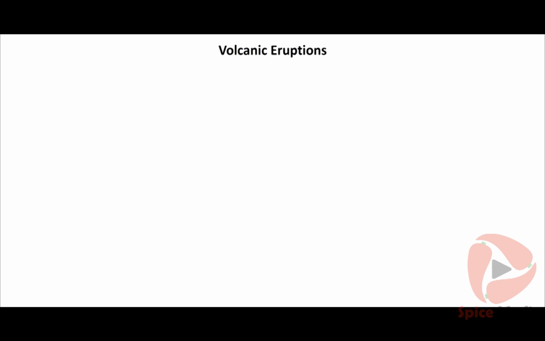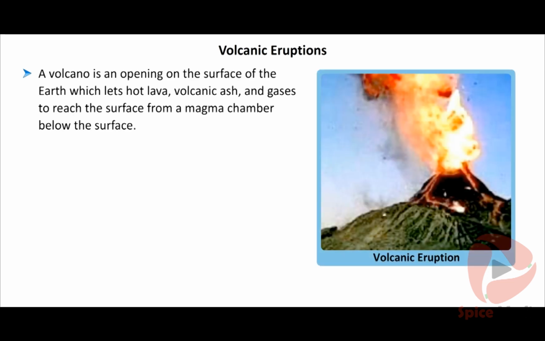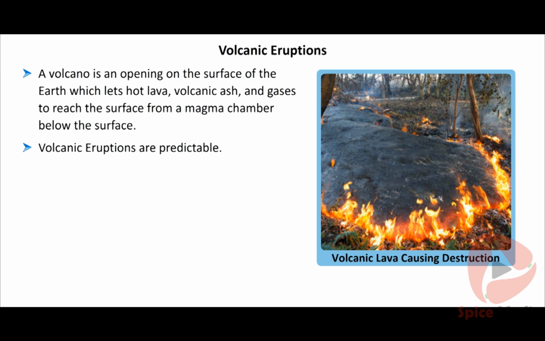Volcanic eruptions. A volcano is an opening on the surface of the earth which lets hot lava, volcanic ash and gases reach the surface from a magma chamber below the surface. When the lava pours out of the opening, it is called a volcanic eruption. Volcanic eruptions are predictable. Prior to an eruption, smoke and gas is released and tremors are felt.